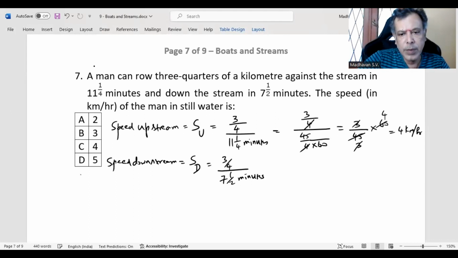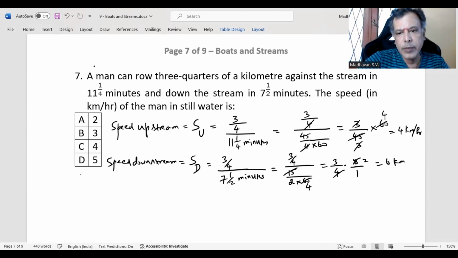Let us convert that minutes to hours. So 3/4. This is 7 2s are 14, 14 plus 1, 15/2 divided by 60. So this goes with this 4 times. So we have 3/4 multiplied by 8/1. We get this as 6 kilometer per hour.